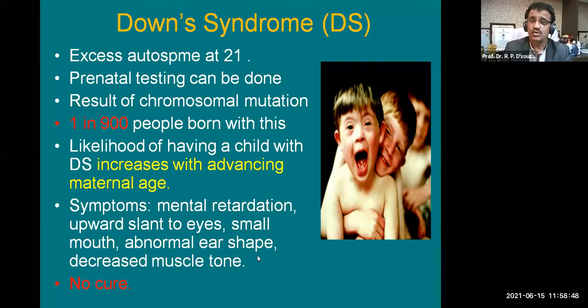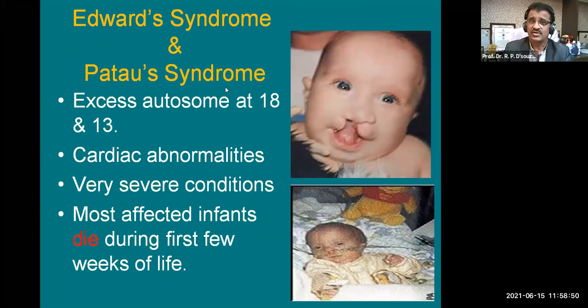Now you can see the other two trisomies, that is Edwards syndrome and Patau syndrome. In case of Edwards syndrome, at the 18th pair there is trisomy. And in case of Patau, the 13th pair has got trisomy. In these children, there are cardiac abnormalities, very severe conditions they suffer since birth, and most affected infants die during the first few weeks of life. So the viability of these children is very, very poor.